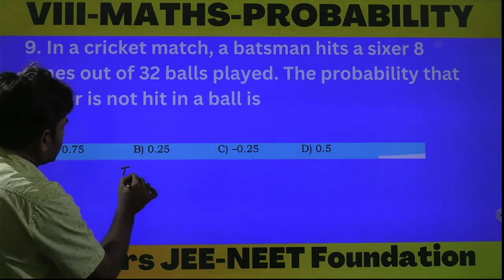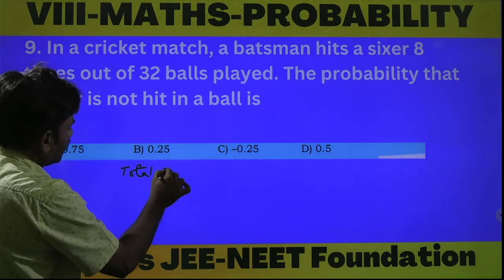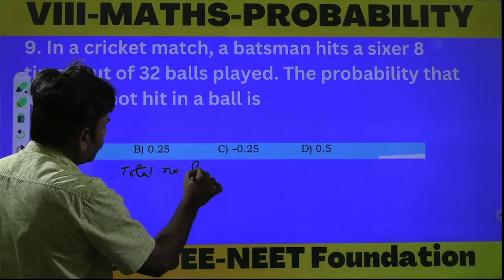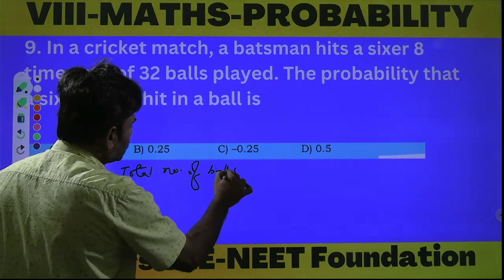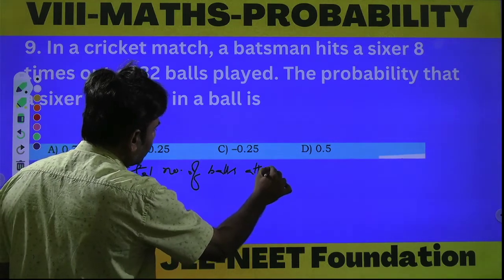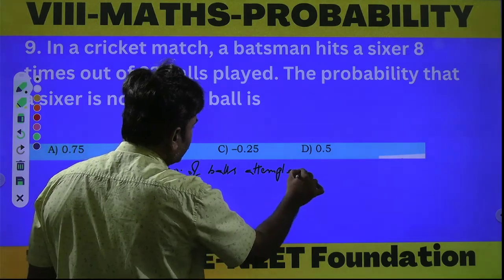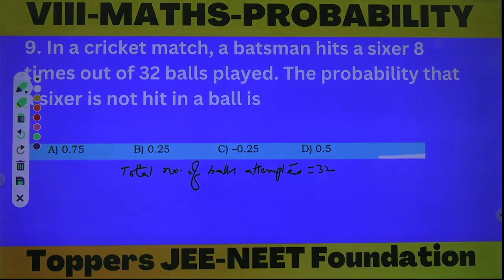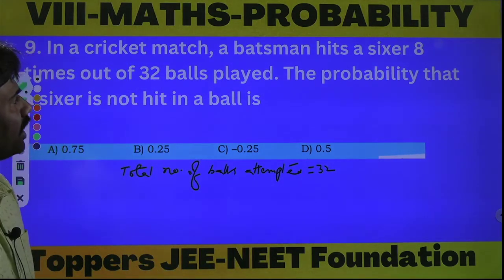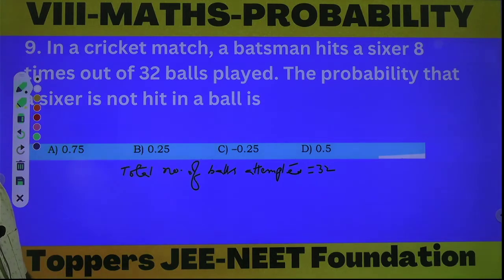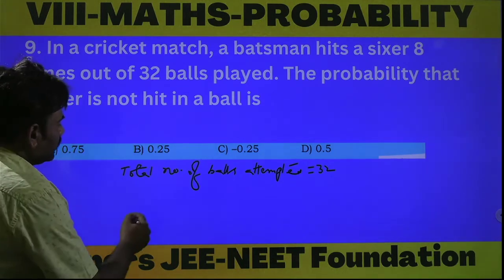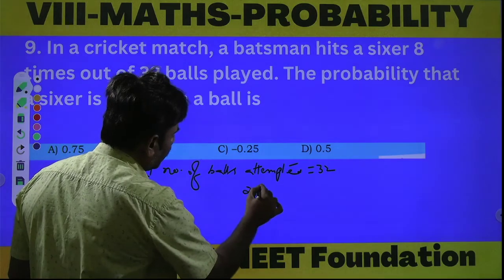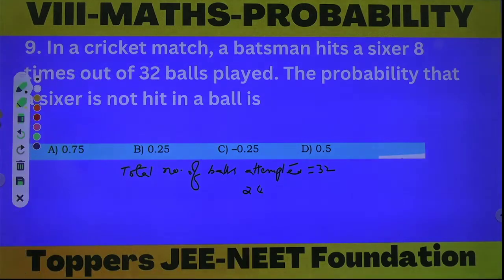The total number of balls attempted is equal to 32. Out of these 32, 8 balls hit a sixer. The remaining are 24 balls.